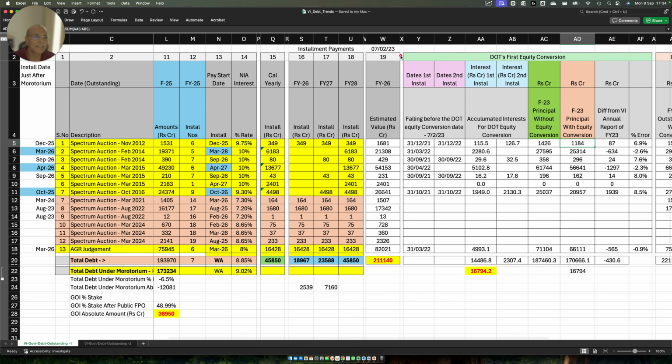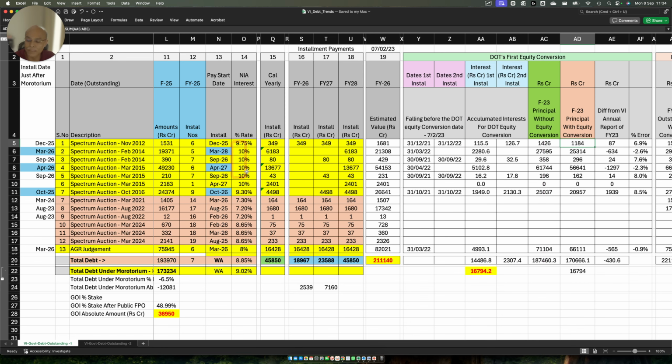So what I've done is I have listed out all the dates which fell between 15th of September 2021 and 7th February 2023. All these dates. This is the first installment date, this is the second installment date. You'll notice that on the first installment date, all the line items under deferred payment were part of it. But on the second installment date, not all line items, because some fell after 7th February 2023, therefore not included. So I calculated the interest using this principal component.